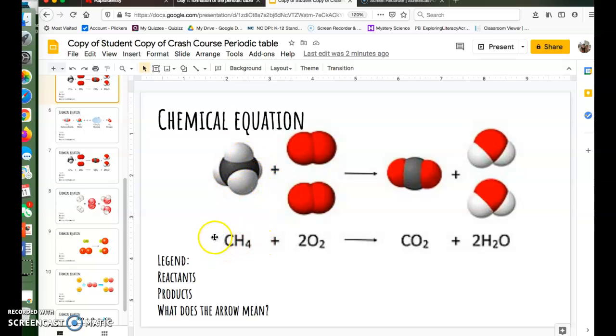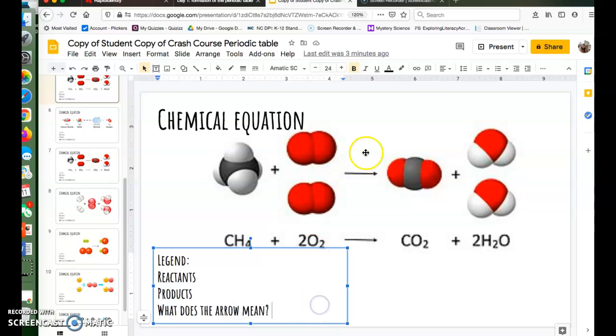We don't have a coefficient out here, so it's understood that we only have 1 of those molecules, and you can see that right here. So you've got 1, this is called methane, though I wouldn't expect you to know that. We have 1 methane molecule plus 2 oxygen molecules, O, O, O, O. And our arrow, which remember means yield or to create. So for this one, you're going to write yield or to create, both of those words.